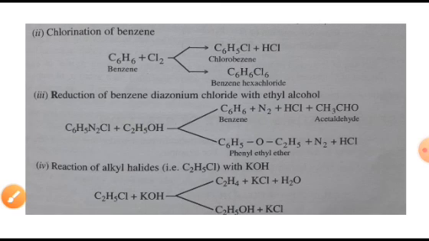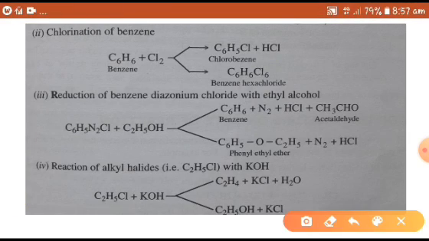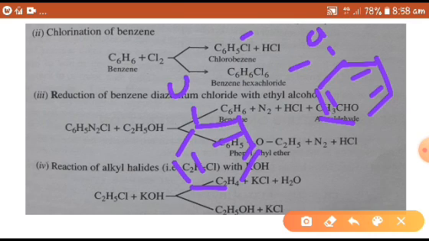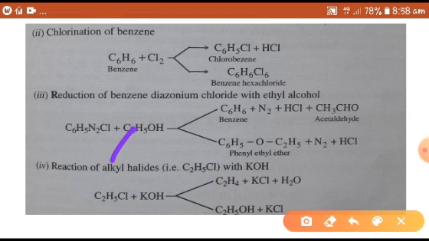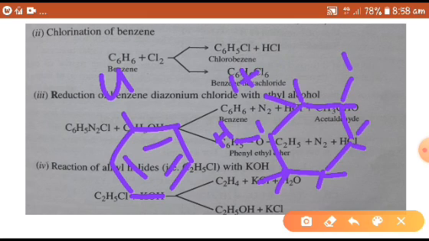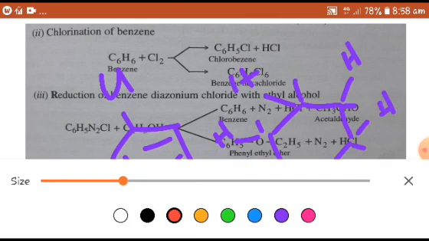it is called a side reaction or parallel reaction. Next, chlorination of benzene. Chlorination of benzene forms chlorobenzene and benzene hexachloride.